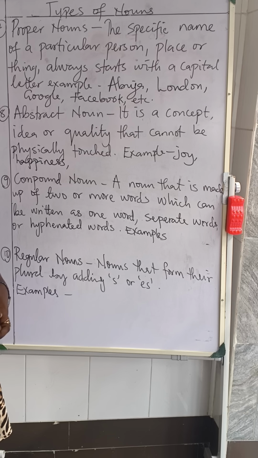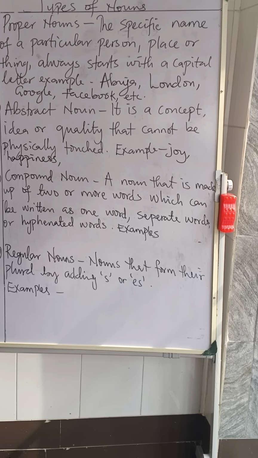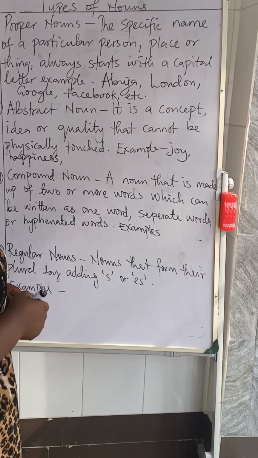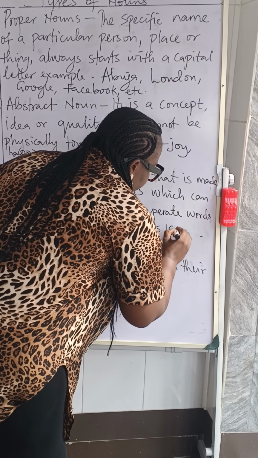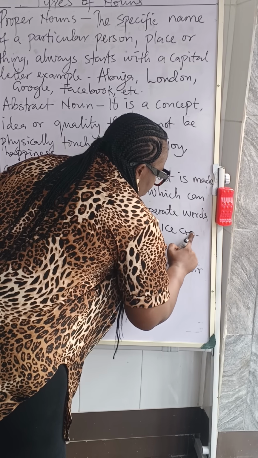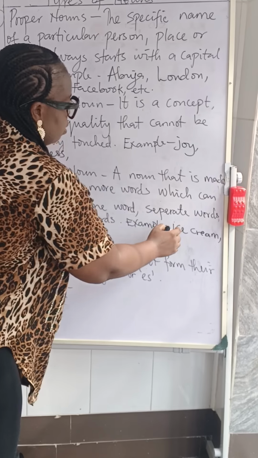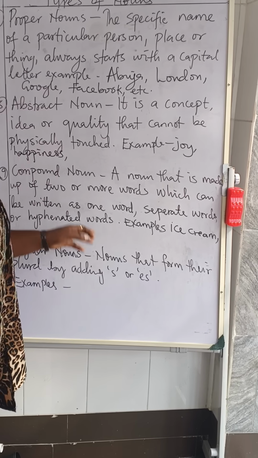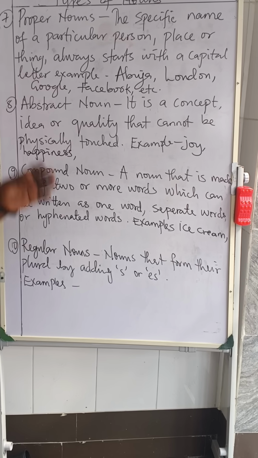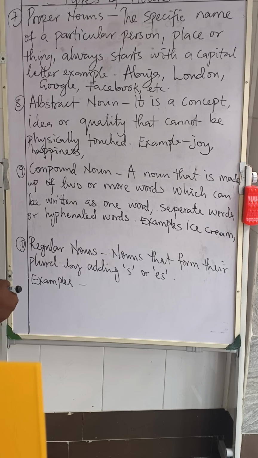Let's look at some examples. Let's look at the one that is separated. We have ice cream. Ice and cream coming together to be a compound noun, right? We also have toothpaste.